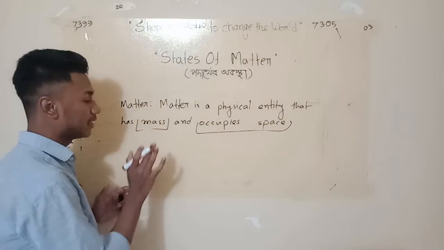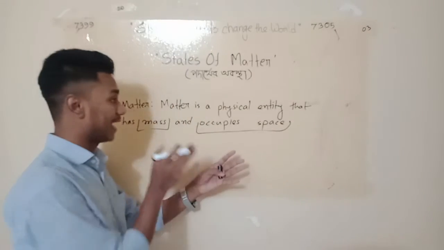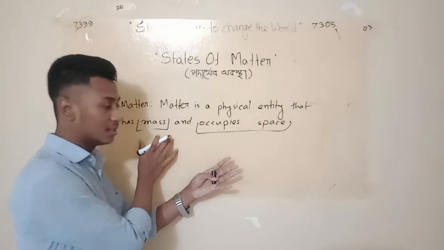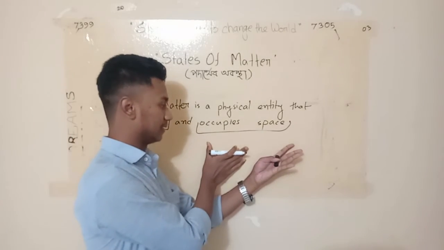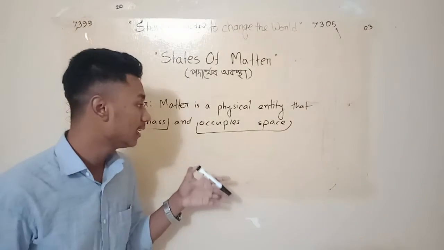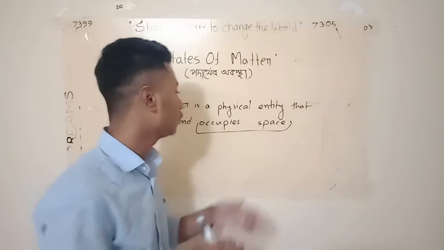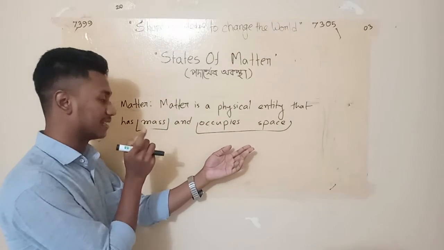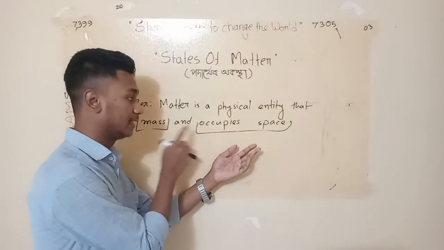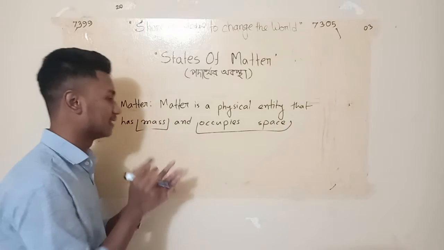So matter is such a thing that has mass and occupies space. If anything has these two characteristics, that is, it has mass and it occupies space, then we can say that this is matter.